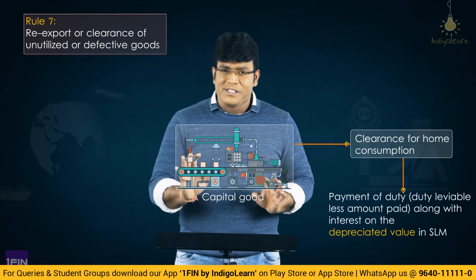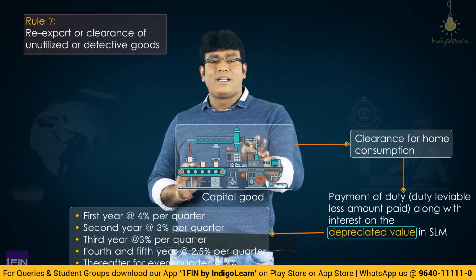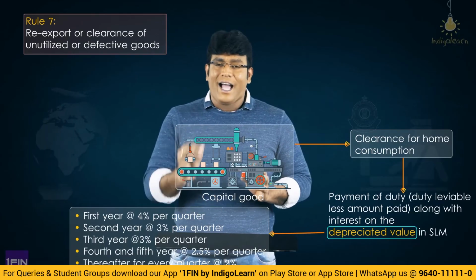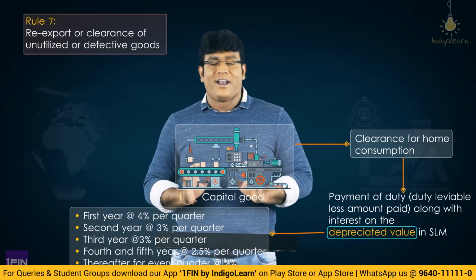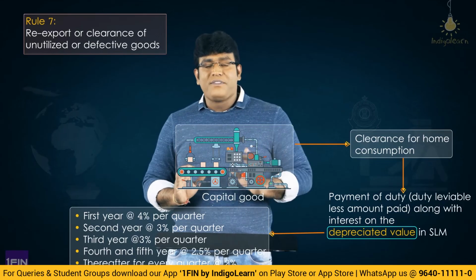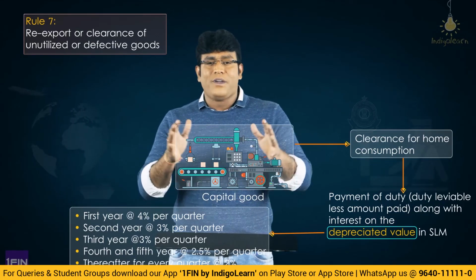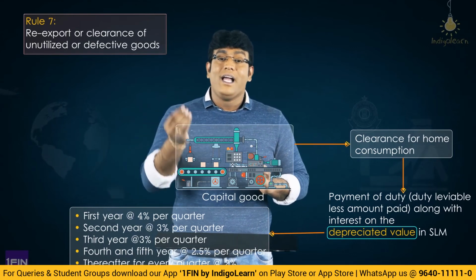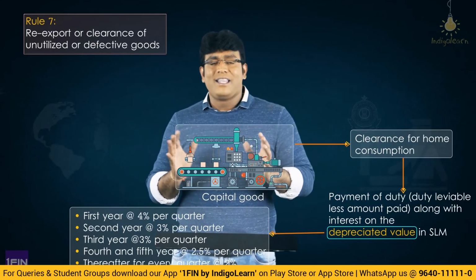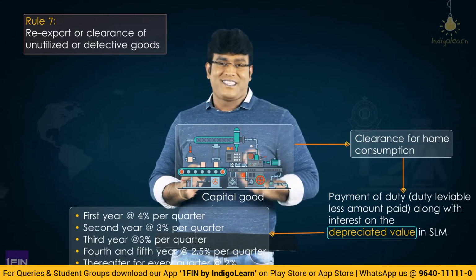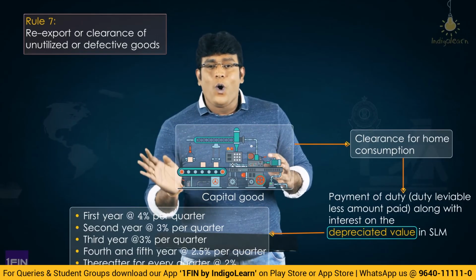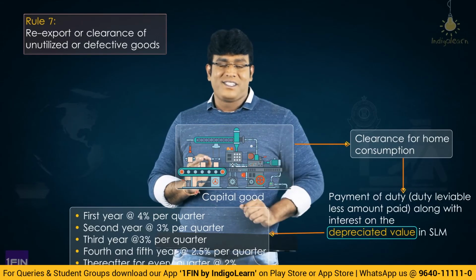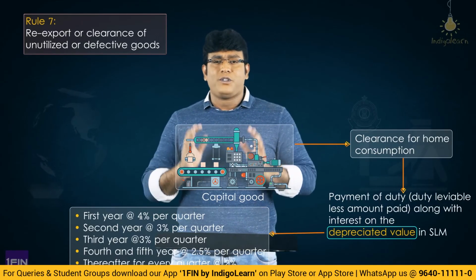They have specified that for the first year it is 4% per quarter, second year 3% per quarter, third year again 3% per quarter, fourth and fifth year it is 2.5% per quarter, and thereafter it will be 2% per quarter. This way they have specified how we reduce the percentages as depreciation from the duty that should have been paid, and the balance amount you now pay along with interest, because you are clearing that for home consumption. This is an interesting concept given by Rule 7, my dear friends, which talks about clearance of unutilized or defective goods.